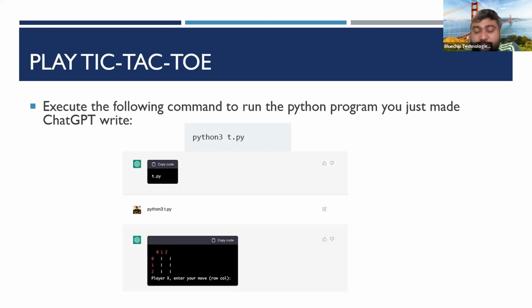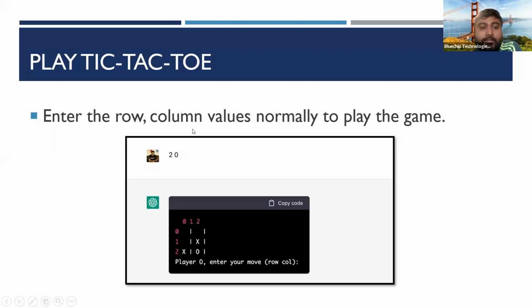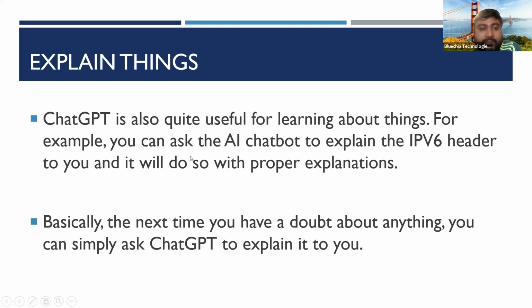You can ask specific questions based on certain specific things. First the research part, then the formatting or the formats of the specified topics. Then you can ask specific questions on these areas as well. That is how you can manage these ChatGPT related questions. Then you can play the game like this, entering the row and column values normally to play the game.